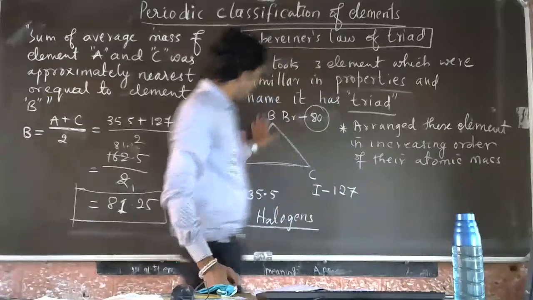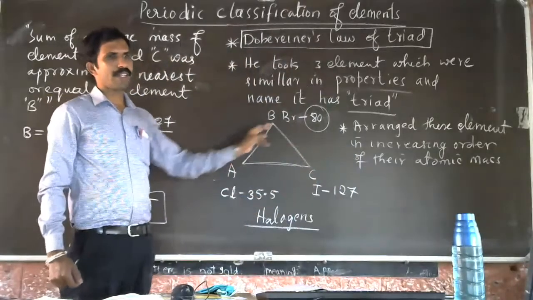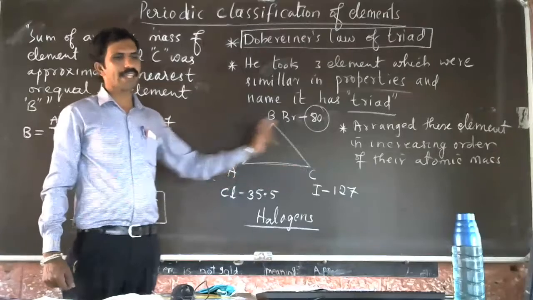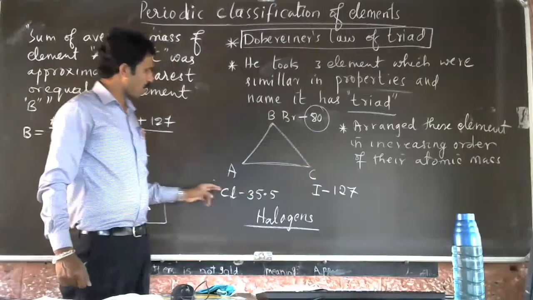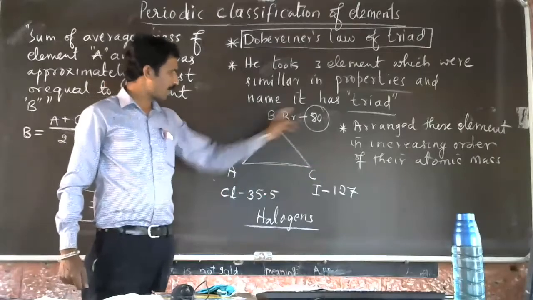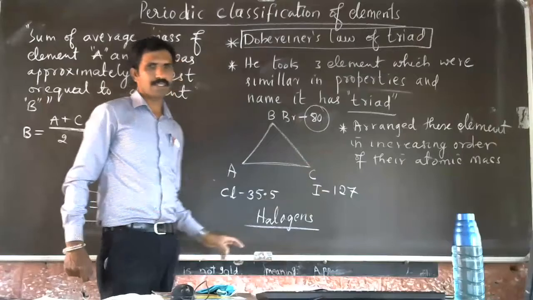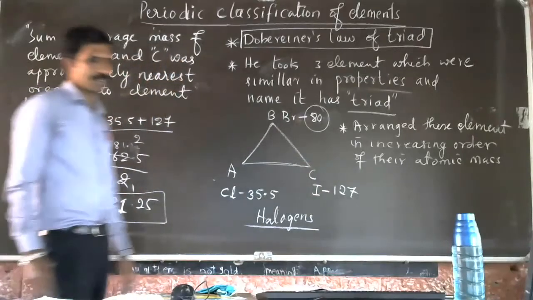Similarly, arrange the elements in increasing order of their atomic mass. The three elements I gave, group 1 triad, are carbon, nitrogen and oxygen. Make a triad by writing A, B, C with their atomic masses, calculate it and tell me the answer.